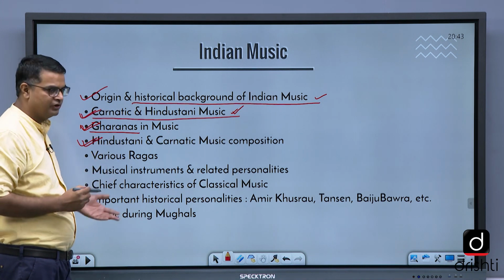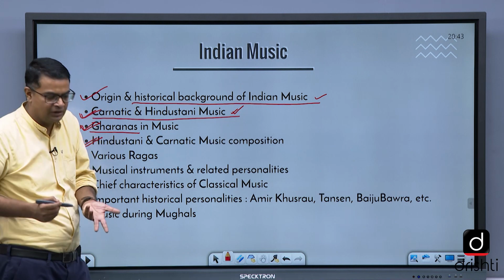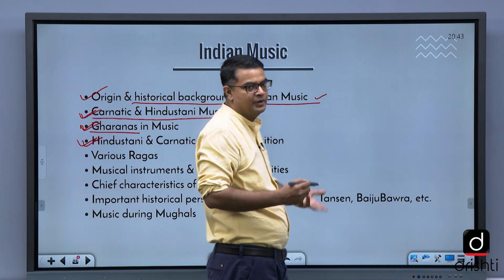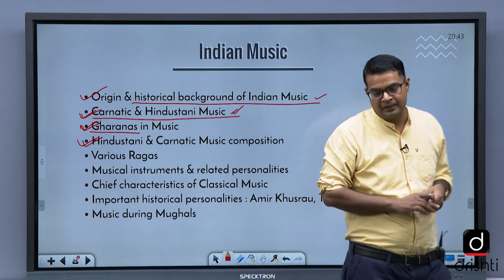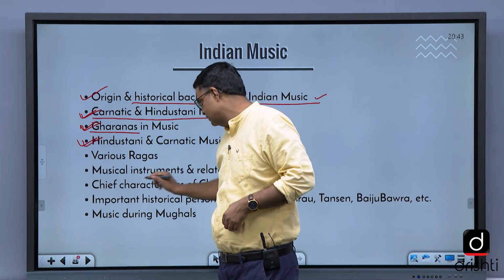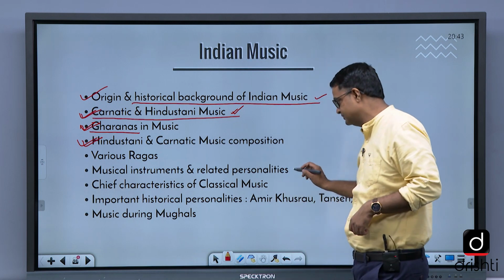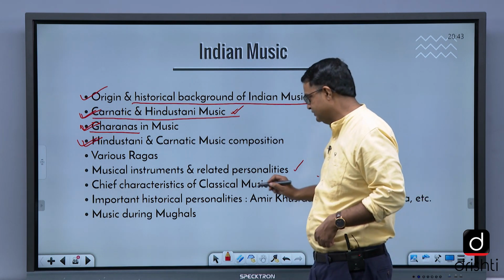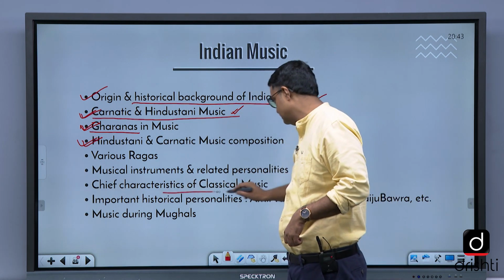Various ragas, what is Bhairava, for example, Bhairava raga, it comes from the throat of Bhairavanath, that is Lord Shiva. So, for freshness, musical instruments and related personalities, ये focus करना है. Chief characteristics of classical music.